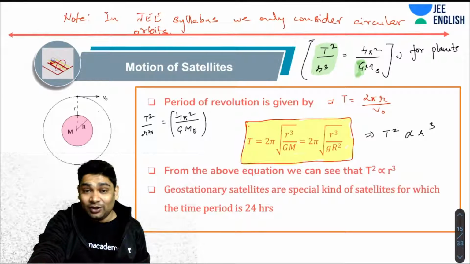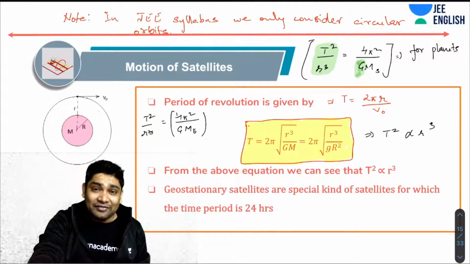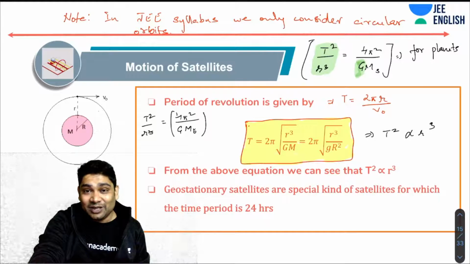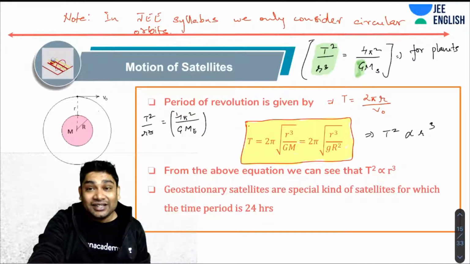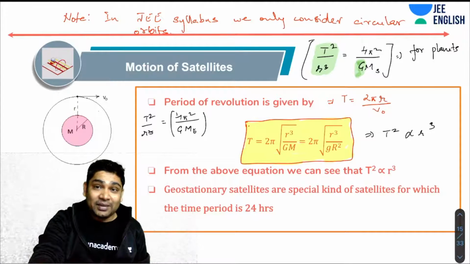On Earth, we know. How did we figure out the mass of Earth? We knew the acceleration due to gravity, and we used that to estimate the mass of Earth, right? Now, it turns out this mass of Sun was estimated by using the value that Kepler gave us.